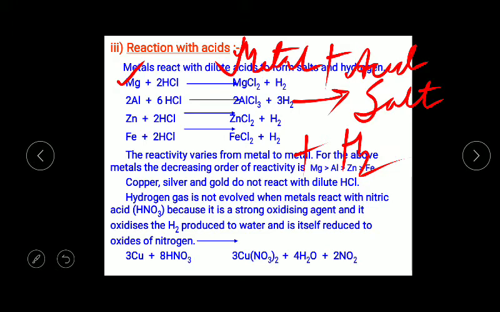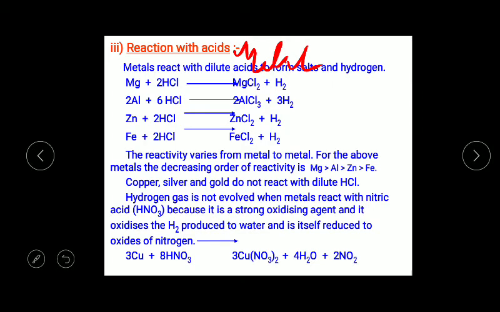So check this example, magnesium. When magnesium reacts with hydrochloric acid, it will form magnesium chloride plus hydrogen gas. Similarly, when aluminium reacts with hydrochloric acid, it will form aluminium chloride plus hydrogen gas. When zinc reacts with hydrochloric acid, zinc chloride and hydrogen gas are formed. When iron reacts with hydrochloric acid, iron chloride and hydrogen gas are formed. So the reactivity also varies here. The reactivity varies from metal to metal, as we already know that the decreasing order of reactivity is magnesium, then aluminium, then zinc, then iron.